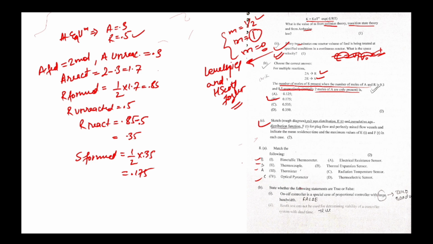Now, true and false. An on-off controller is a special case of proportional control with large bandwidth. No, the bandwidth of an on-off controller is large; for proportional it is not. The Routh test cannot be used to determine stability of a controller with dead time. Yes, if dead time is there, we cannot use the Routh test. The output of a linear system to a sinusoidal input is always sinusoidal. Actually, this is false, but I'll not make any strong statement because I'm not confirmed, but the answer is false.